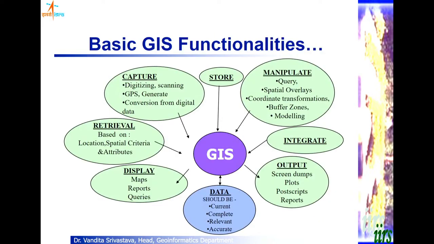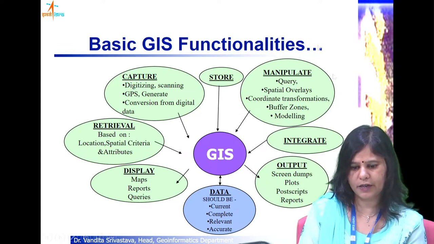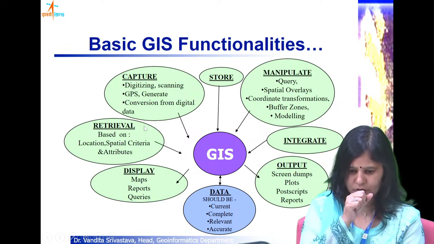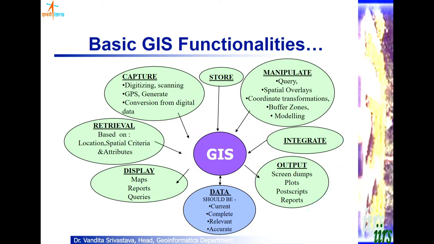So having talked about the functions of GIS, this is a little detailed list of sub-functionalities within each heading. In retrieval, you should have retrieval based upon location, spatial criteria and attributes.